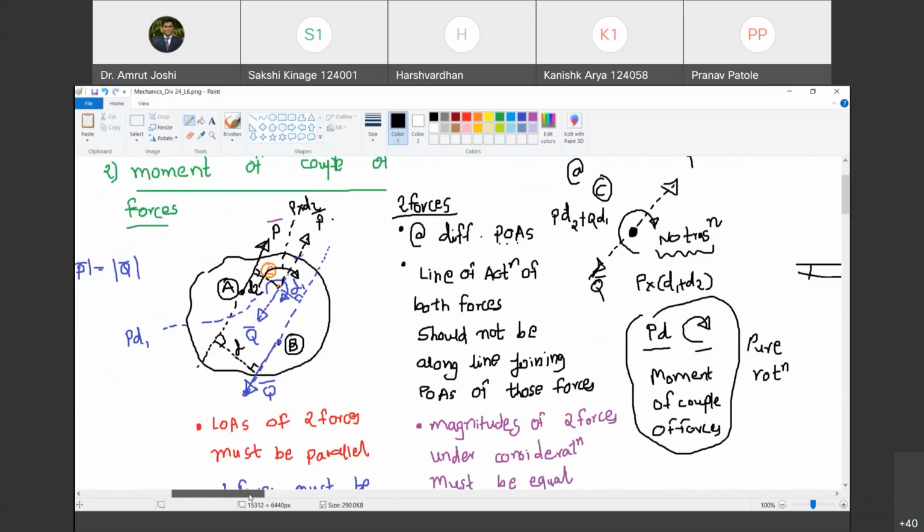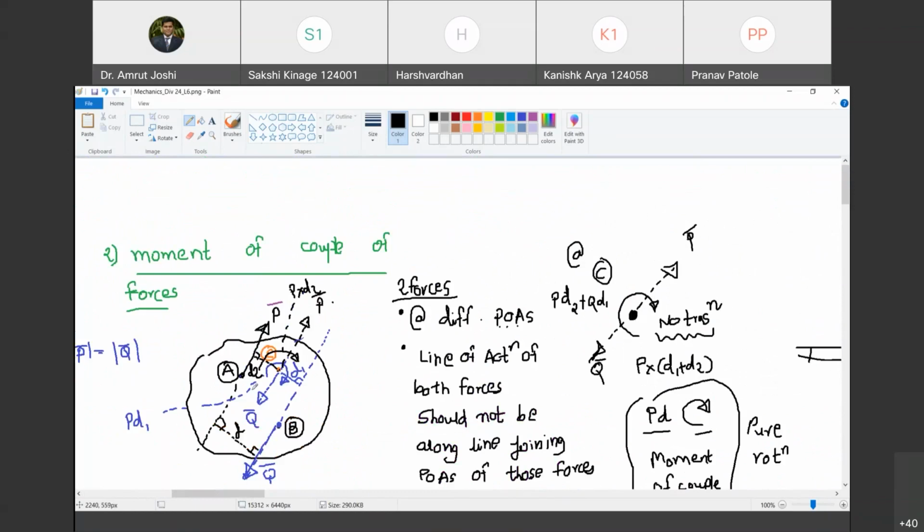Yes, sir. And on the contrary, moment of couple of forces introduces pure rotation at all points on the body under the magnitude of same moment and same direction. Under the moment having same magnitude and direction. Are you with me? Yes, sir. I am going to demonstrate this through a video. Just give me a second.